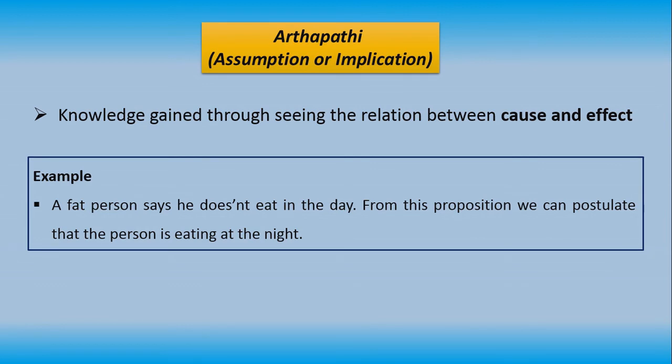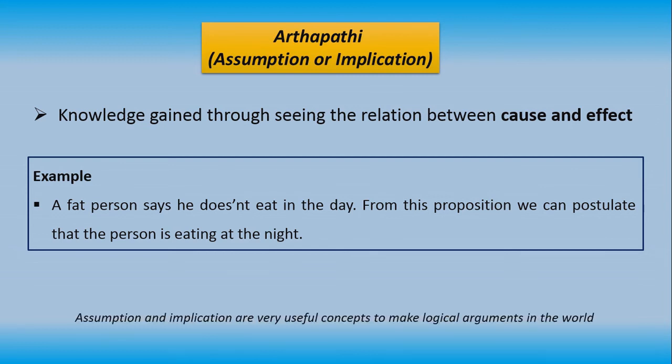From this proposition, we can postulate that the person is eating at night. We assume the person is not eating in the day but is still fat, which means he is eating at night. This assumption and implication is a very useful concept for making logical arguments in the real world.